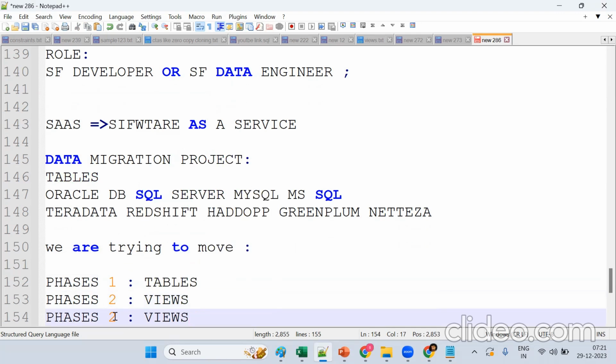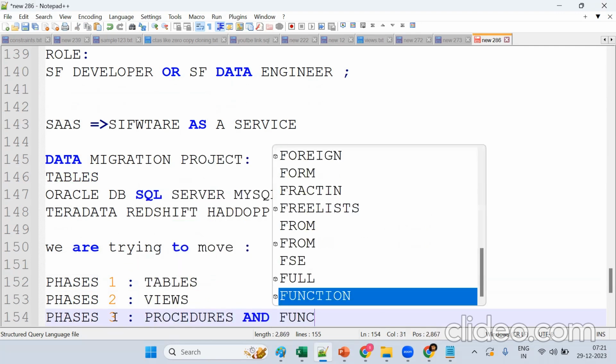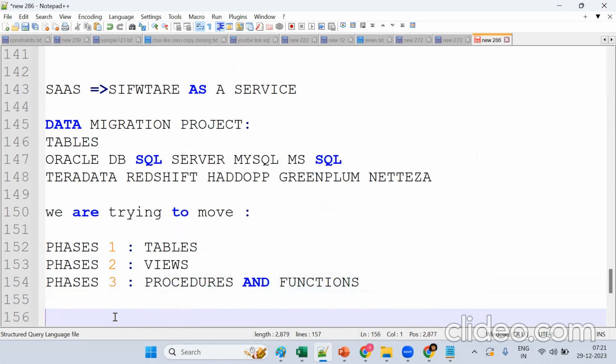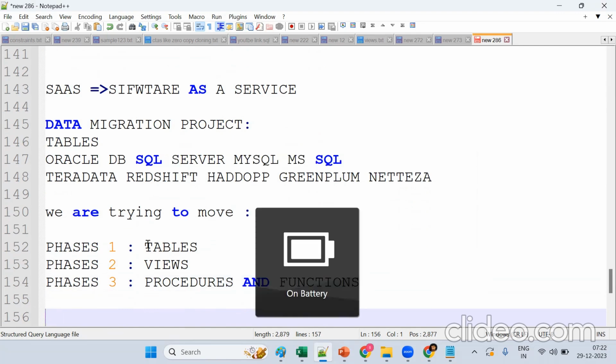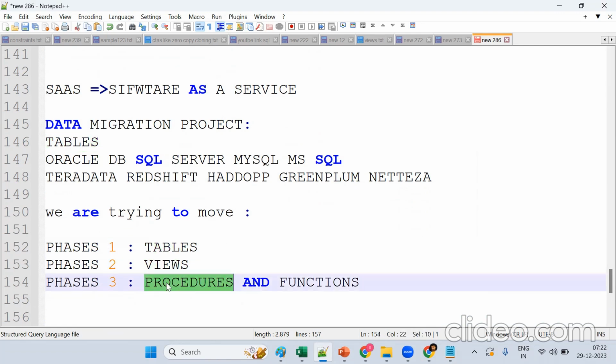Same thing, phase three, what? The logic. How will we write the logic? In the procedures and functions. Remember, data migration is nothing but moving the data from on-premises to cloud. The data can be tables, views, procedures, and functions. Give me 1 minute, I'll be back.